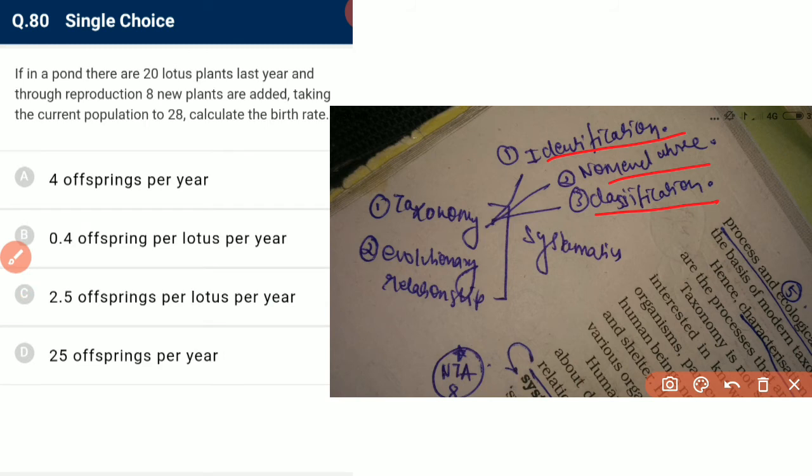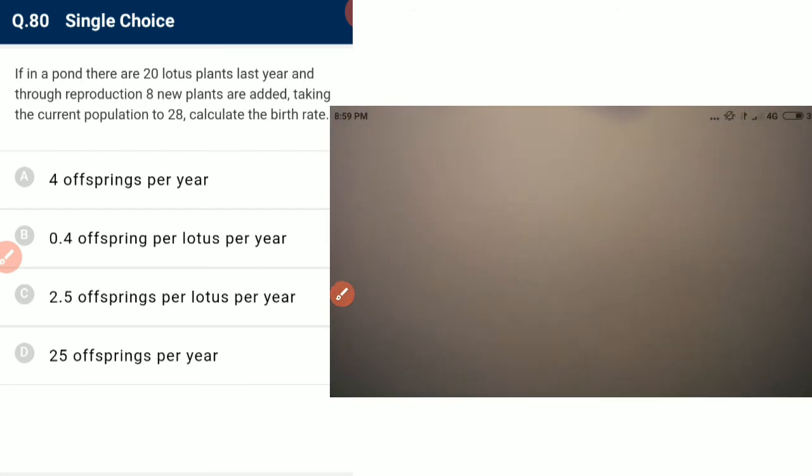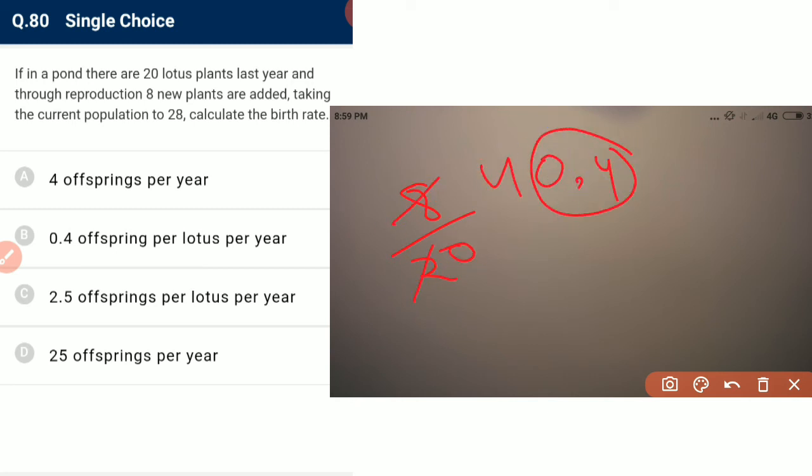If in a pond there were 20 lotus plants last year, and through reproduction 8 new plants are added, taking the current population to 28, then what is the birth rate? The total births are 8 over the initial 20, so it is 0.4 offspring per lotus per year.